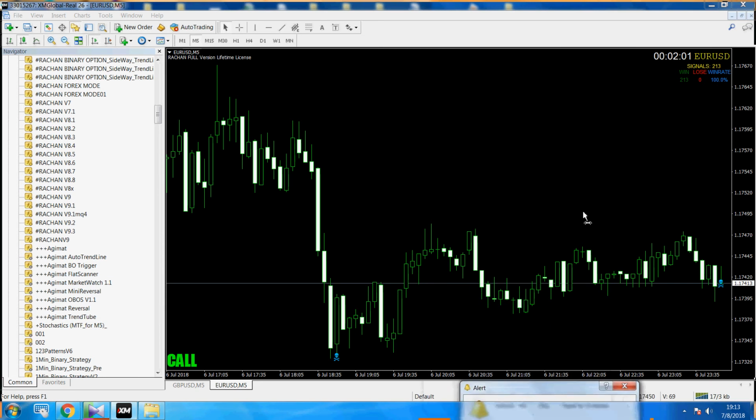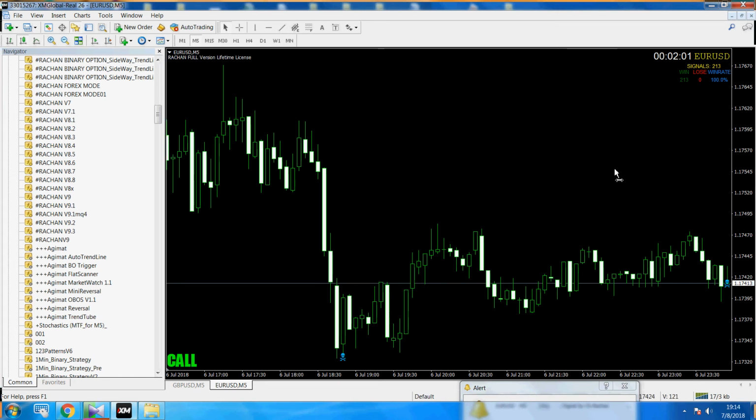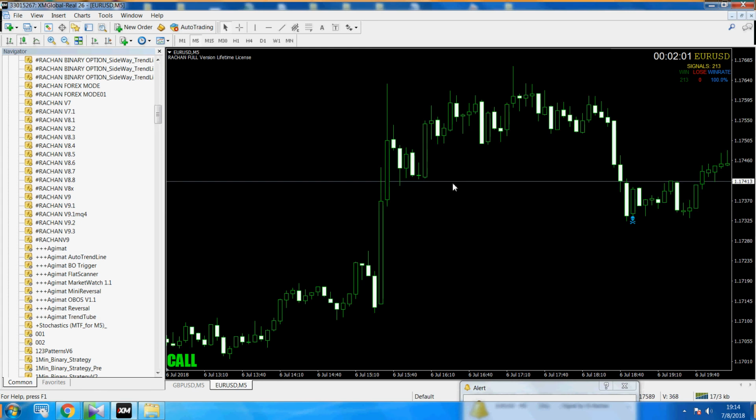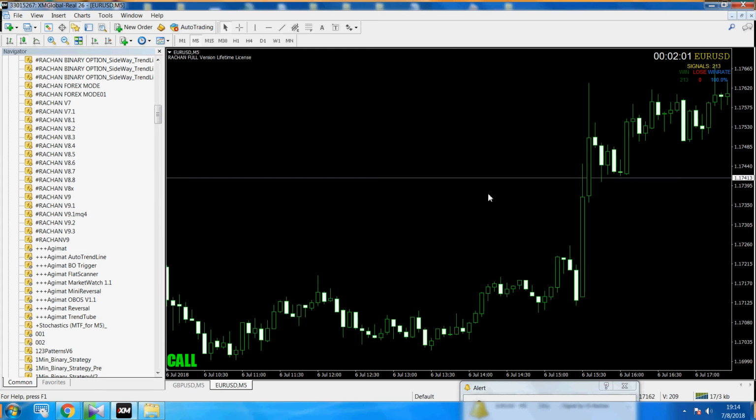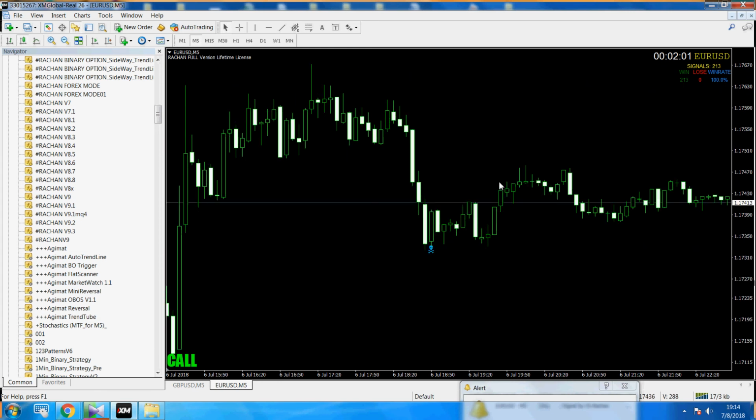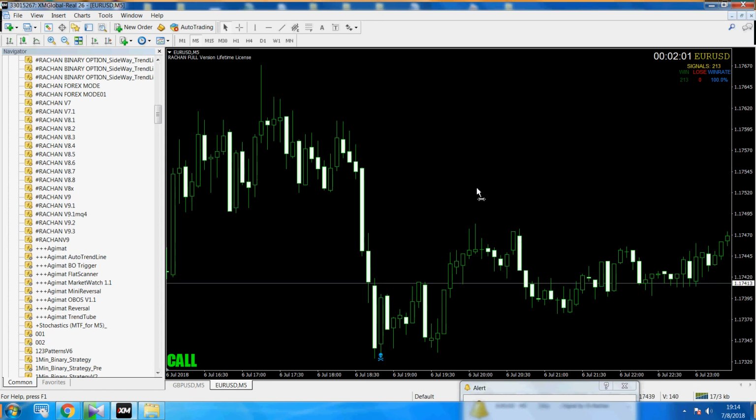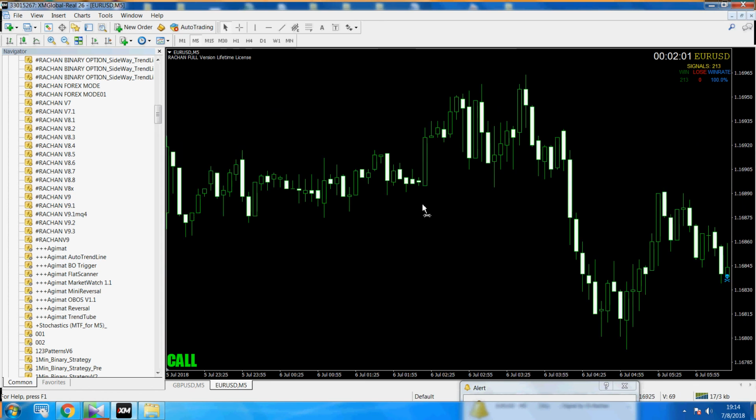and shows the alert like this. Okay, if you want to know how long the period of the symbol of the alert shows, you can click here, and then you can use your mouse, click, hold, and drag like this.